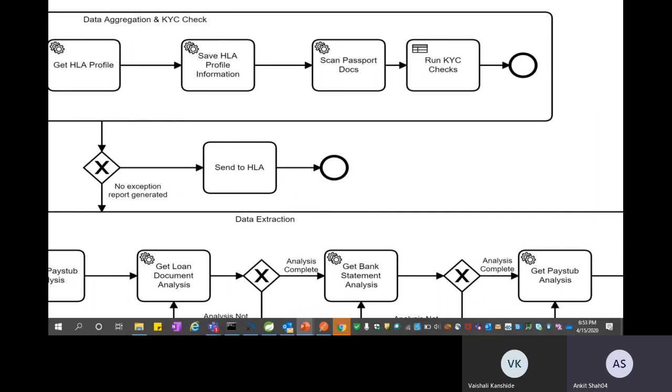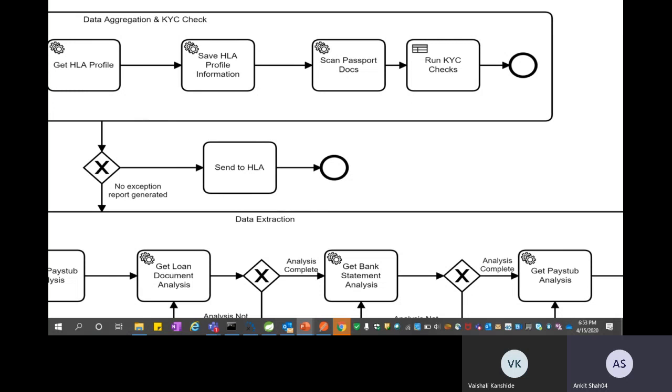The next step is, we scan the passport docs. This is where we are invoking the AI service, the pre-trained KYC passport model, with the passport image that we had just downloaded, and we run KYC checks on top of it. And in case these KYC checks fail, we send the application back to the HLA.